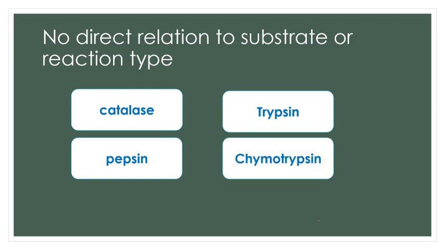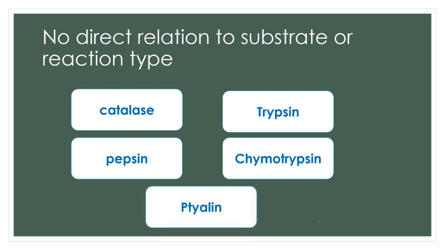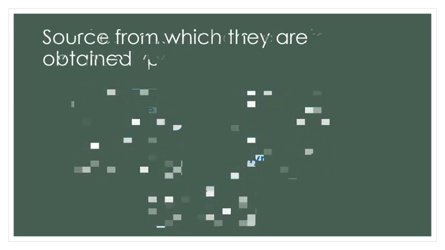Trypsin and chymotrypsin, both these enzymes are found in our small intestine, which will break down the peptones into simpler peptides or amino acids. So there is no relation to the substrate they are acting on or the kind of reaction they are doing. Or ptyalin, which is found in our salivary gland, which converts the starch in our food to the simple disaccharide sugar, maltose. So these enzymes, catalase, pepsin, trypsin, chymotrypsin, ptyalin, do not have any relationship to the substrate for their naming or what type of reaction they are carrying out.